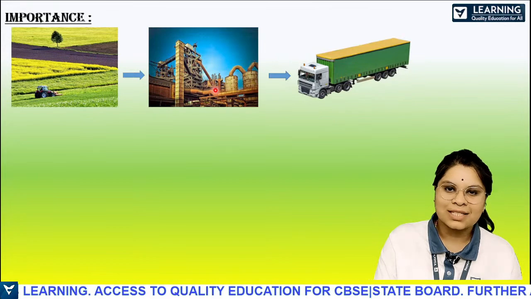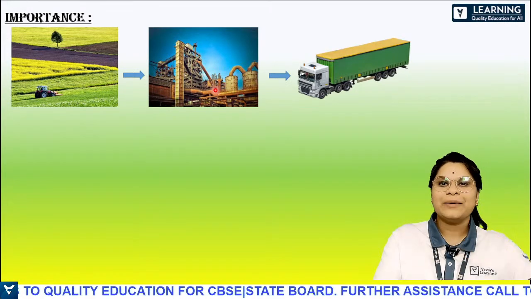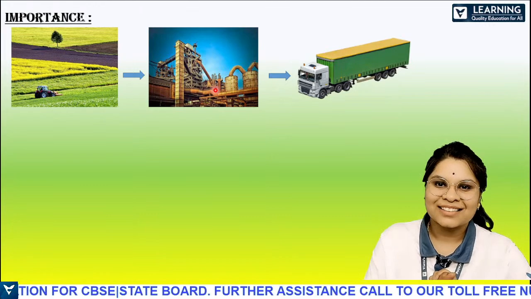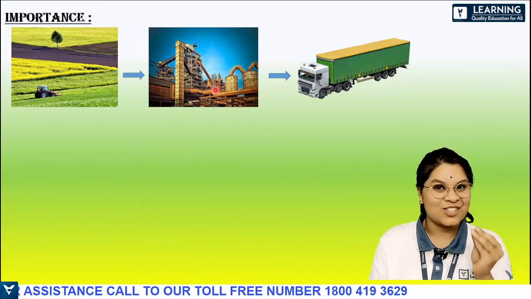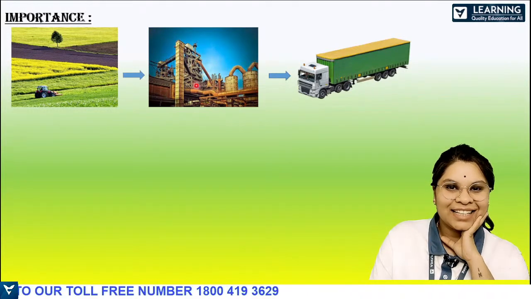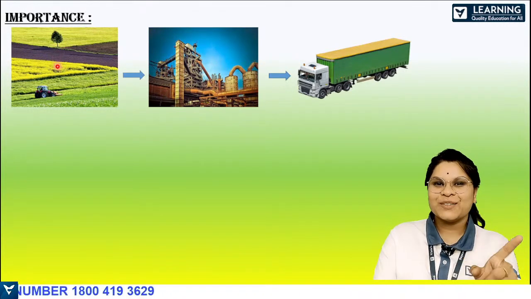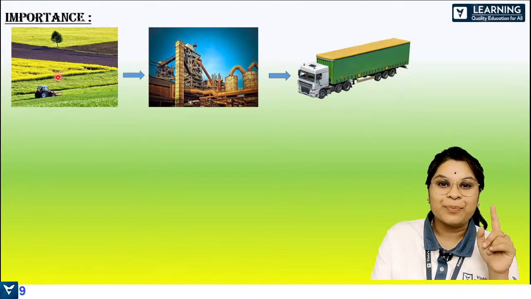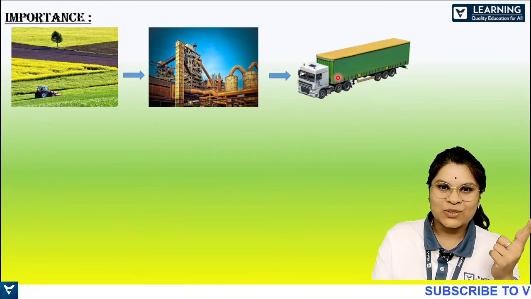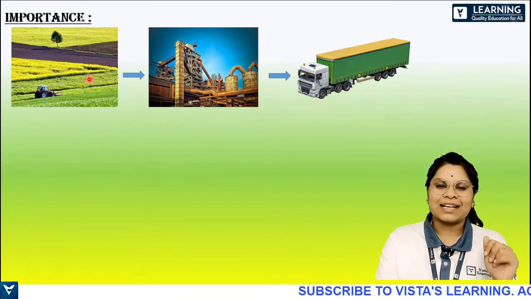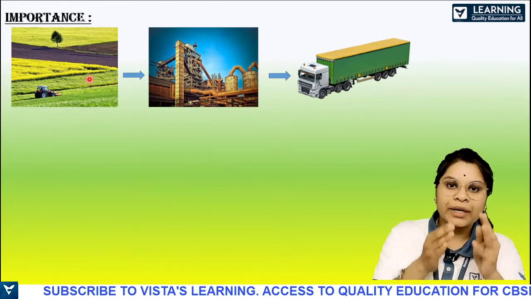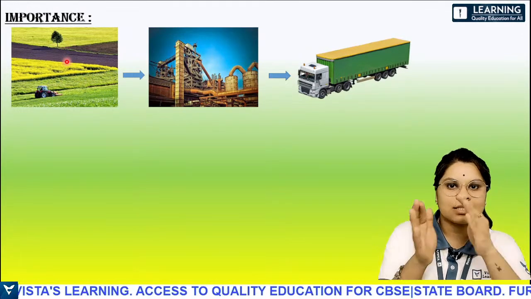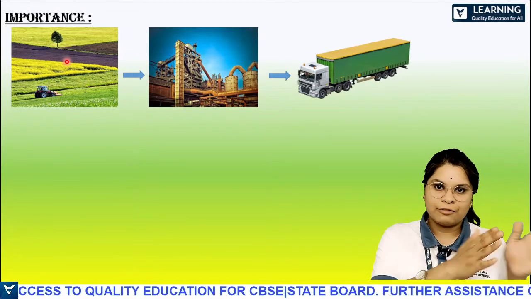The first importance while seeing this image. Do you have an idea? Obviously you should have, because you've already studied. This is just a revision. Okay, so this is something called the primary sector. This is secondary and this is tertiary. Got to know? Yes. So primary sector, for example, I'm growing cotton. Growing cotton comes under the primary sector. That is the agricultural field, right?